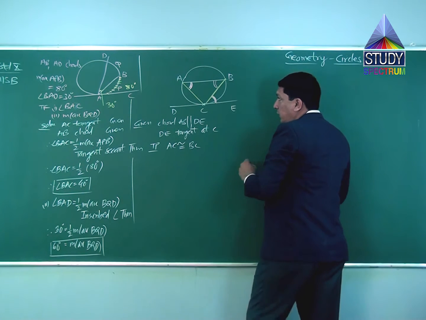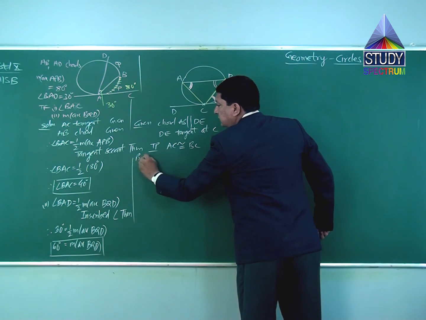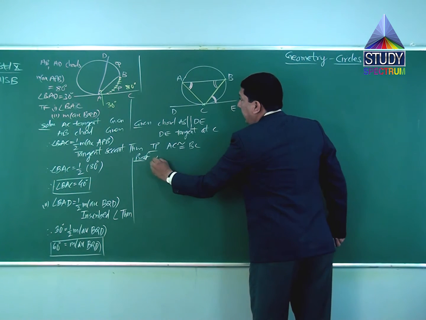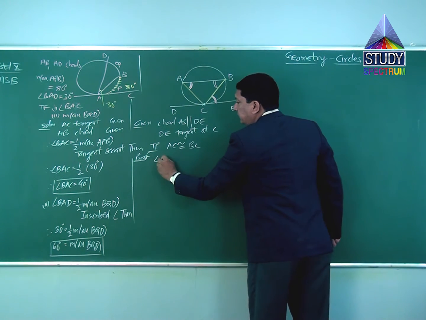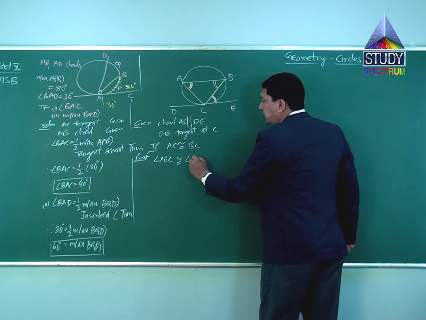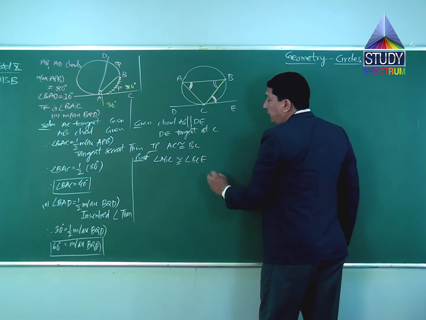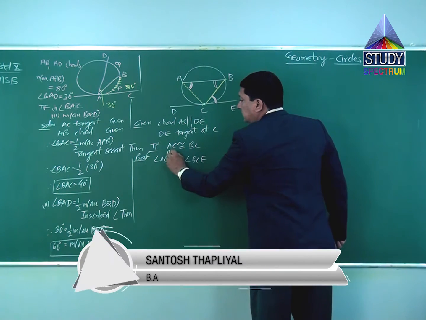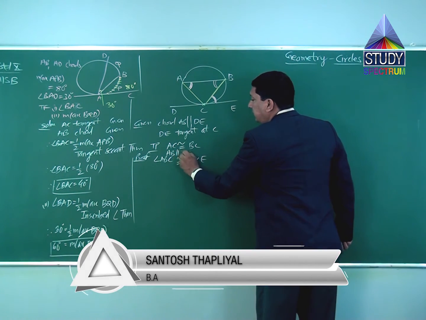Same thing I am going to write down now. Proof of this. Angle ABC is congruent to angle BCE. Why? Because AB is parallel to DE.